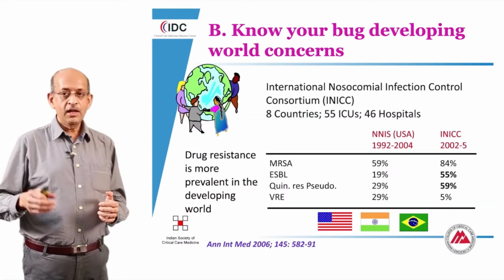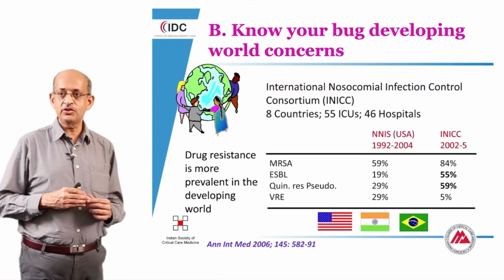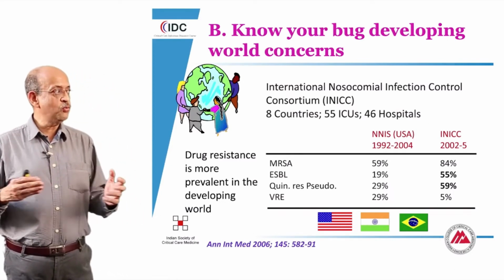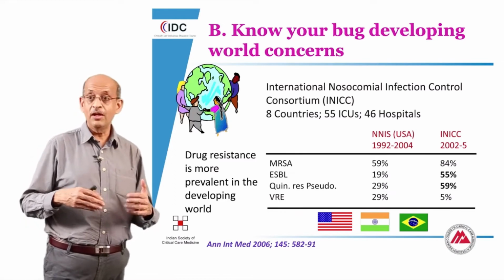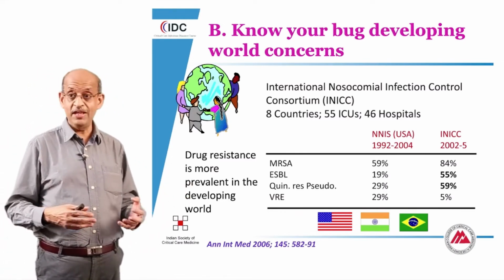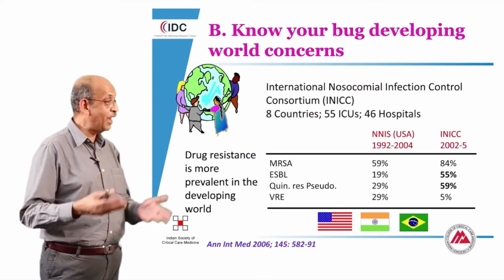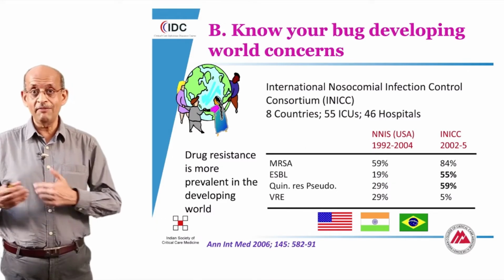Besides that, knowledge of the resistance patterns in these organisms is also very important. While we might worry in Western populations about MRSA and VRE, with VRE particularly being a very serious concern, we don't have to worry about that as a primary concern under developing world circumstances.